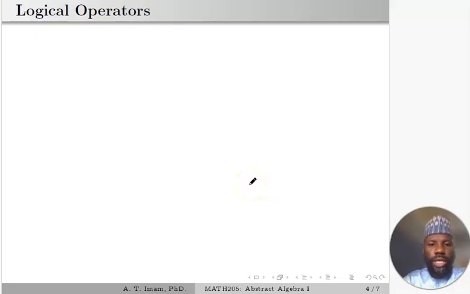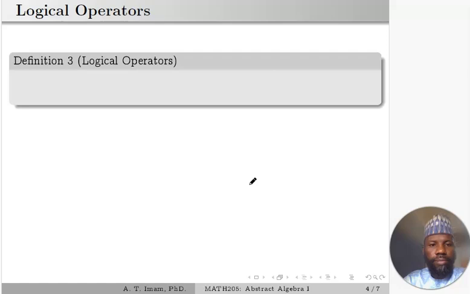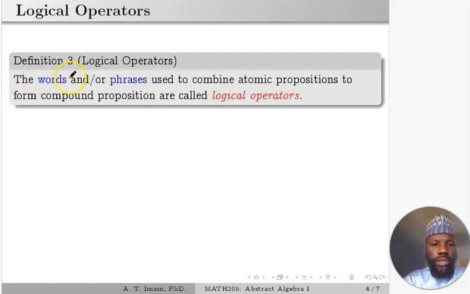So as we saw in the last example, the connectives, the words and phrases we use to combine atomic propositions to form compound propositions are called logical operators or logical connectives. Sometimes we say logical connectives or logical operators. These are just like the operations we perform with numbers. We say addition, subtraction, multiplication of numbers, and this will produce new numbers for us.